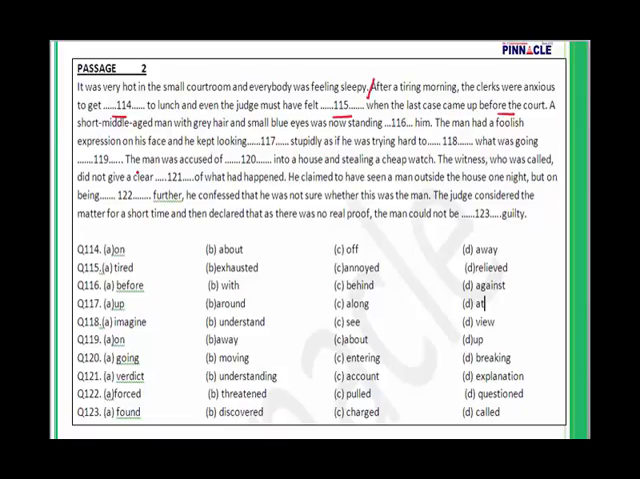The man had a foolish expression on his face and he kept dash stupidly as if he was trying hard to dash what was going dash. The man was accused of dash into a house and stealing a cheap watch. The witness who was called did not clear dash of what had happened. He claimed to have seen a man outside the house one night, but on being dashed further, he confessed that he was not sure whether this was the man. The judge considered the matter for a short time and then declared that as there was no real proof, the man could not be dashed guilty.